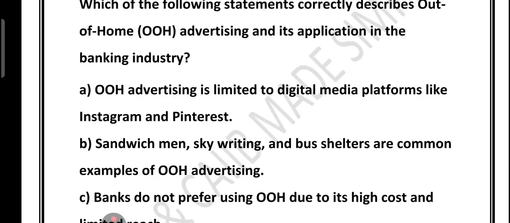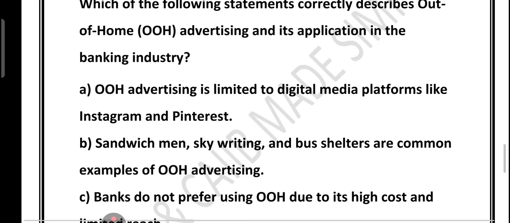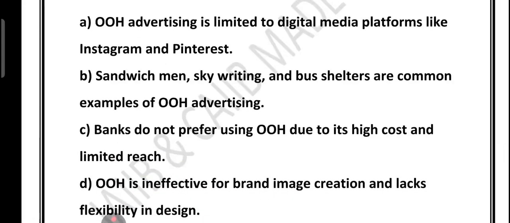So, very good question. Which statement correctly describes it? See, first of all, let's see option A. Option A is wrong because Instagram, Pinterest, and similar apps are digital or social media platforms. OOH means advertising you see outside your home, right? On the street, building, vehicle, public place. For example, billboard, hoarding, bus shelter. So digital platforms do not fall under OOH. What about B? Yes, this is the correct answer.